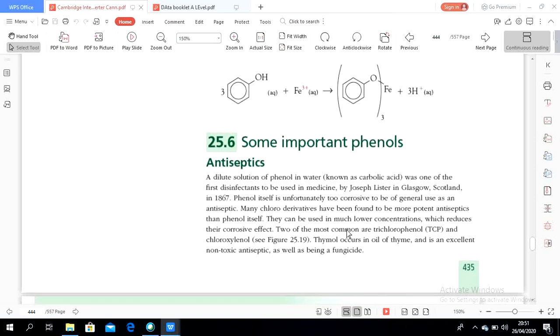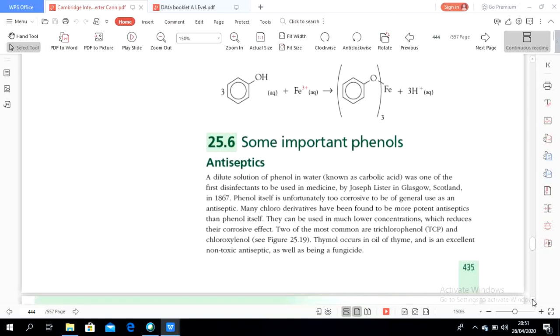The two most common are TCP and chloroxylenol. Thymol occurs in oil of thyme and is an excellent non-toxic antiseptic as well as a fungicide. So this is the organic fungicide, thymol.